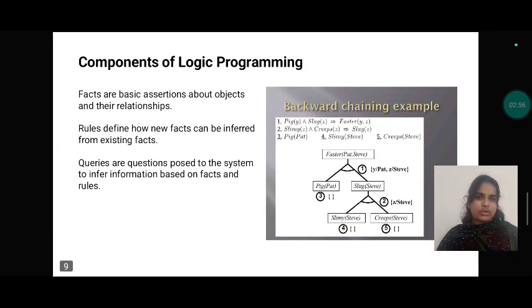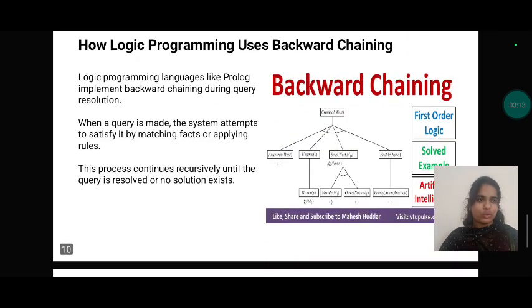Components of logic programs. Facts are basic assertions about objects and their relationships. Rules define how new facts can be inferred from existing facts. Queries are questions posed to the system to infer information based on the facts and rules.